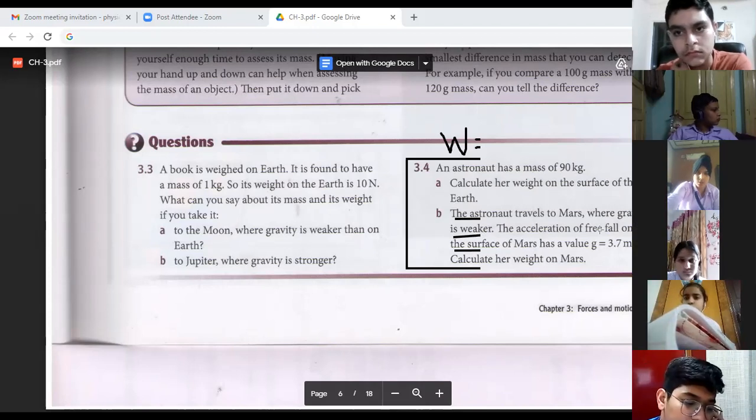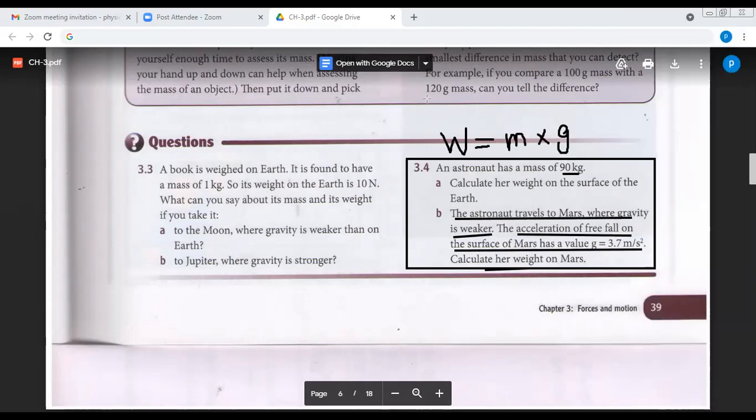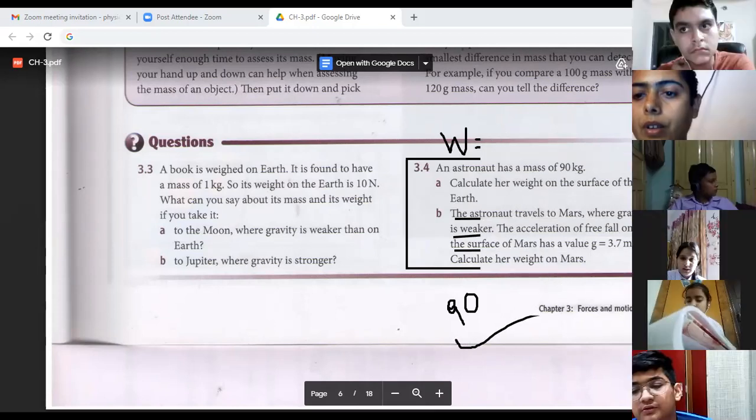So W is equal to mg. M is 90 multiplied by g, which is 3.7. So you are going to multiply it and then you will get the weight. I hope it is clear.